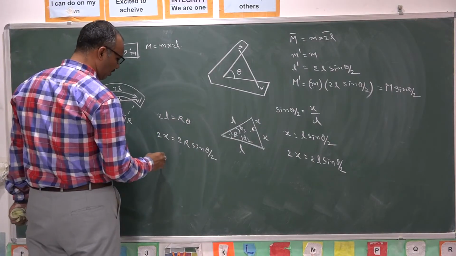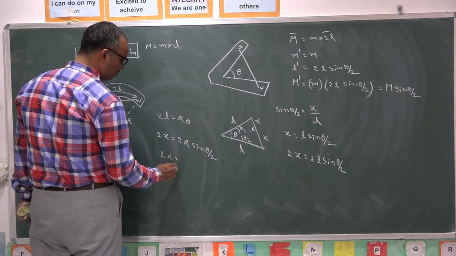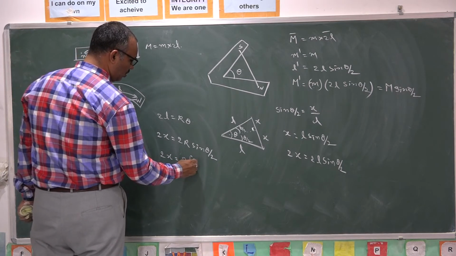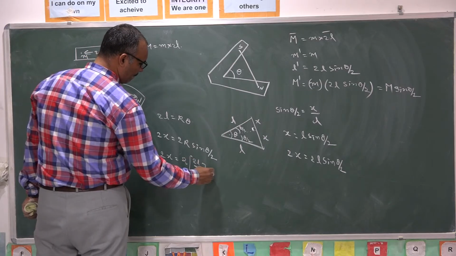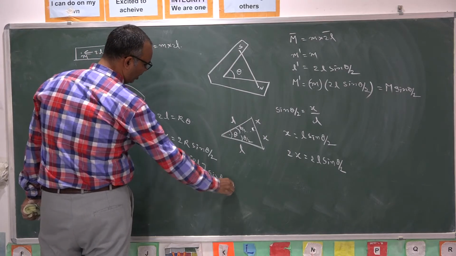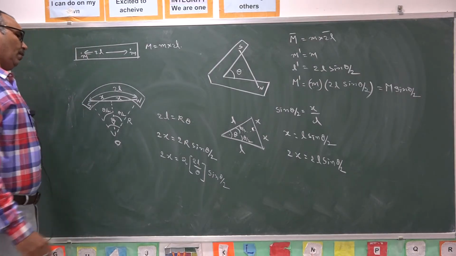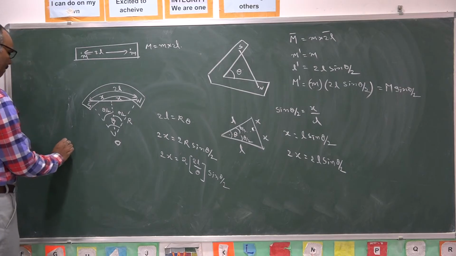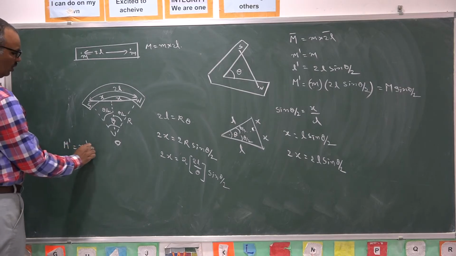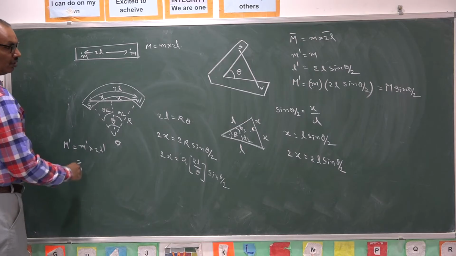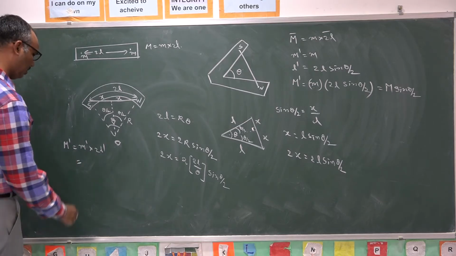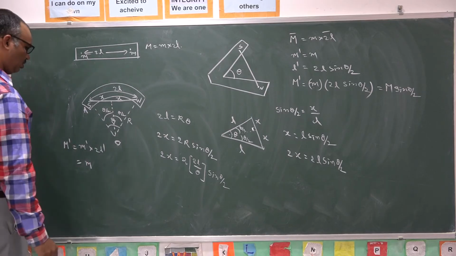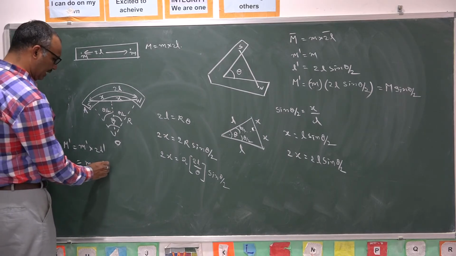In the place of r, 2x is equal to 2 into 2L by theta sin theta by 2, I can write. I need the new magnetic moment, new pole strength into new length of the magnet. New pole strength is nothing but the old pole strength only, since we did not change the area of cross section. New length of the magnet is 2x.